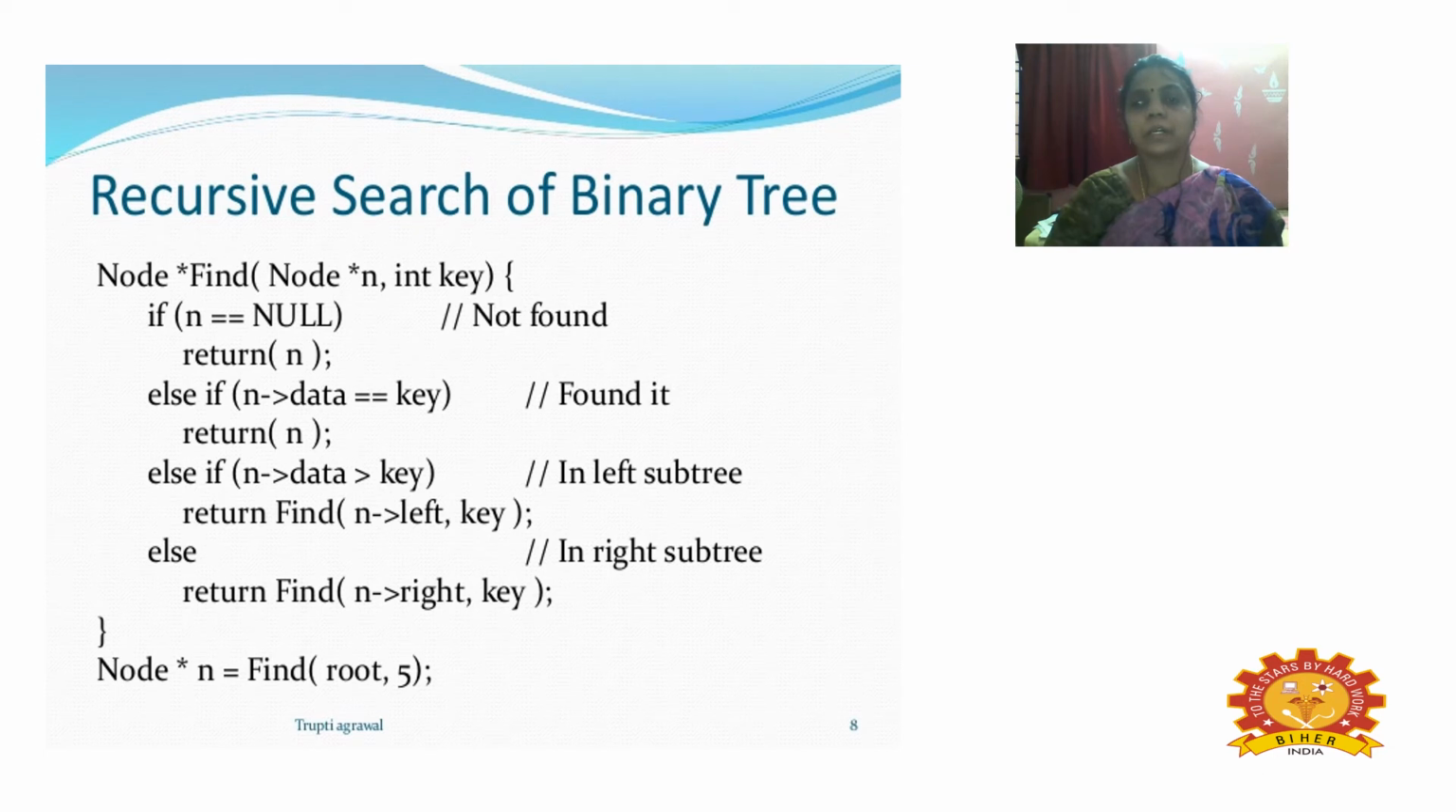Now, using the recursive search of a binary tree, with the node of the element we are using, we are going to find the exact position of the element. If n is equal to null, the number is not found. We search either the left subtree or the right subtree for the number, whatever element we are searching for.